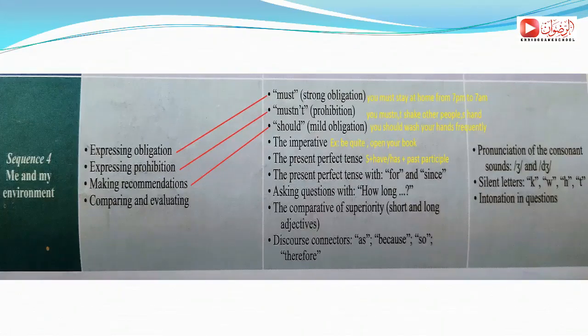Second, expressing prohibition. Prohibition, for example, in Arabic means المنع. Now mustn't, for example, we use mustn't to express prohibition. For example, you mustn't shake other people's hand, otherwise you'll be contaminated with coronavirus.